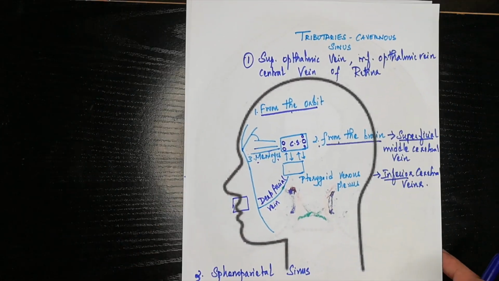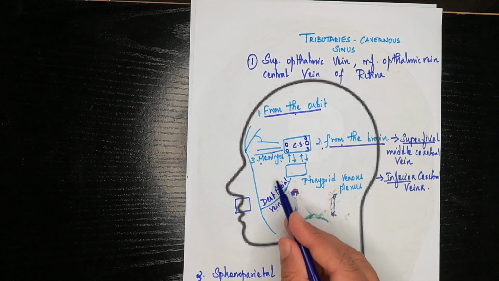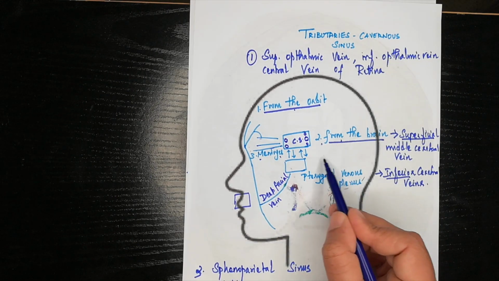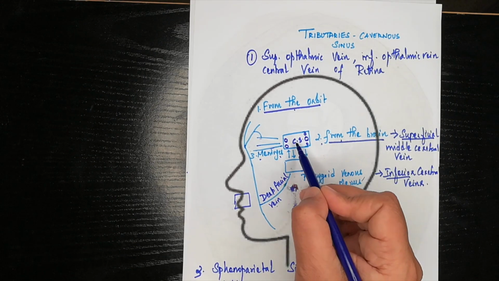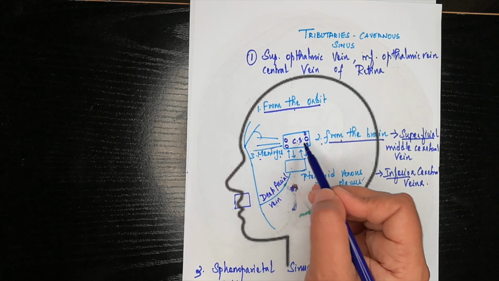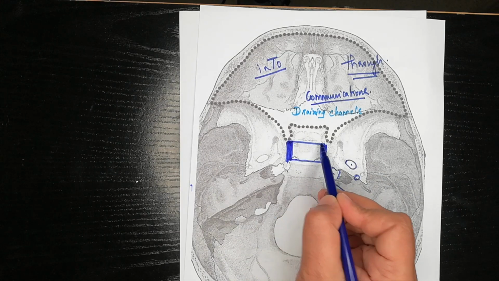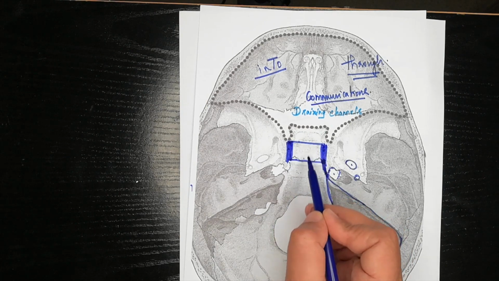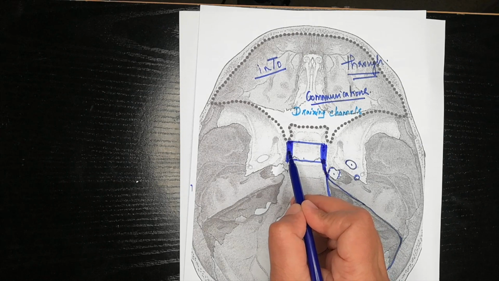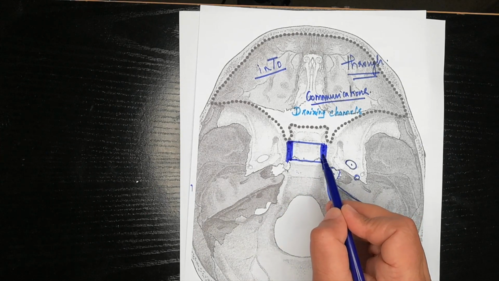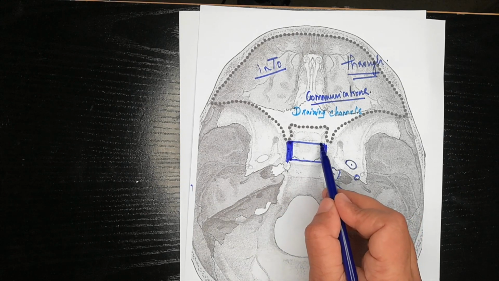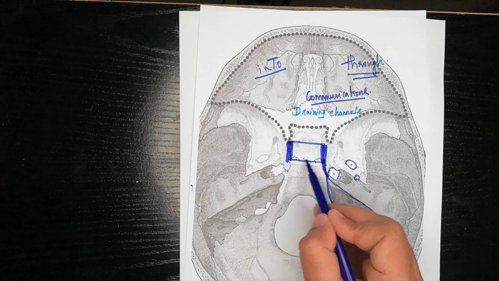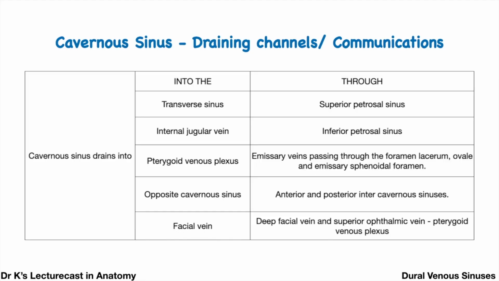One more communication of the cavernous sinus through the deep facial vein via the pterygoid venous plexus. That is also one communication of the cavernous sinus. One anterior and one posterior intercavernous between the two cavernous sinus. So the one side of the cavernous sinus communicates with the other side of the cavernous sinus through anterior and posterior intercavernous sinuses. And these are the draining channels or communications of the cavernous sinus.